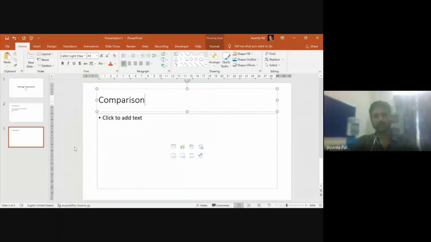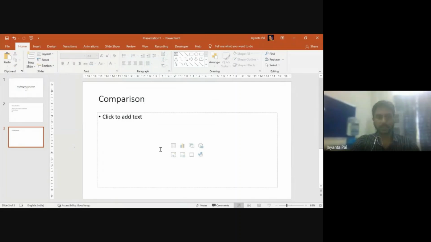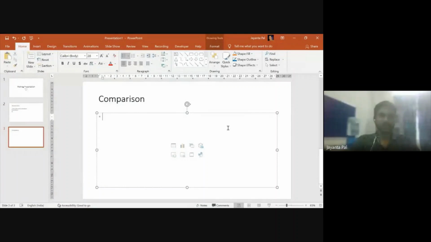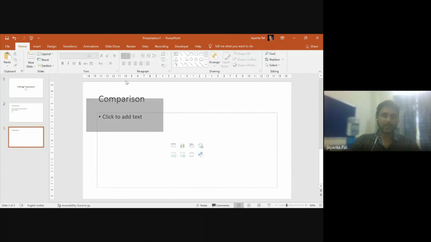right? So in comparison, obviously maybe in this portion I want to write about something. In this portion I want to write about some other software or maybe another package that I want to compare. Now this is not the kind of area I was searching for. That means I want something where this section will contain two different parts for a better comparison. So I am talking about the layout of this slide, right? The layout of this slide.